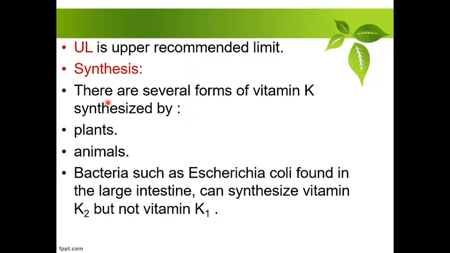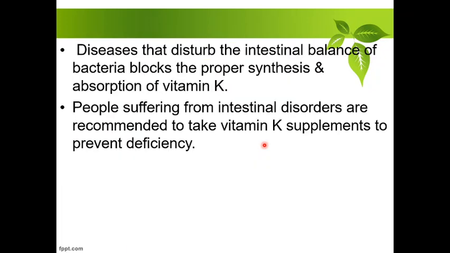Synthesis: there are several forms of vitamin K synthesized by plants, because plants are sources, and animal sources are found in meat, fish, egg, poultry. Then the bacteria E. coli, found in the large intestine, can synthesize vitamin K2 but not vitamin K1.